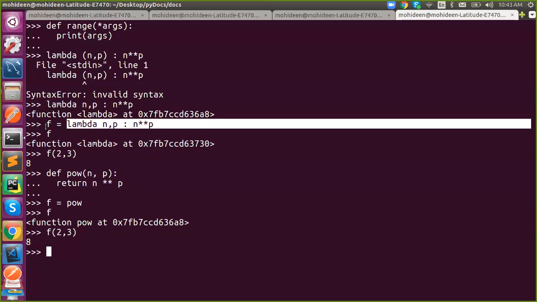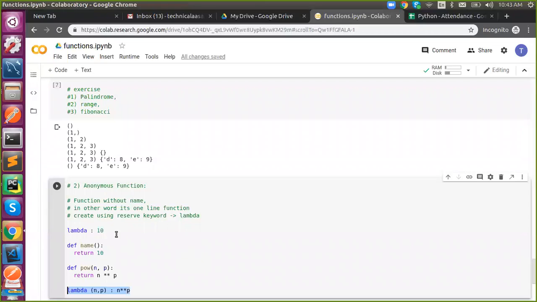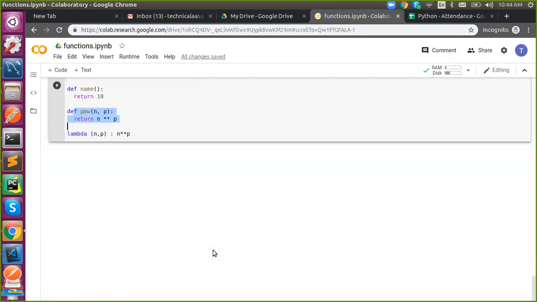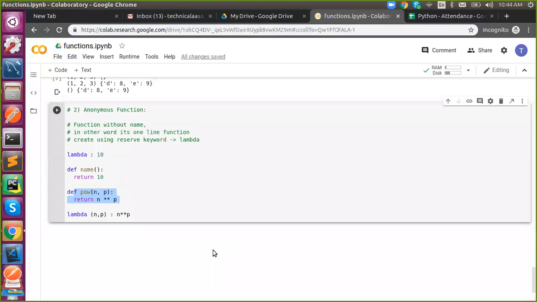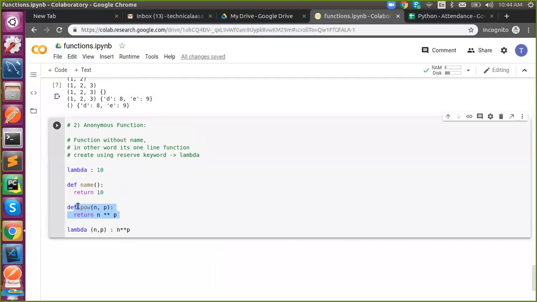So what is the purpose of a function? The reusability, right? So it will actually avoid your redundant code. Consider this is a Python file, and I'm not going to repeat this power function anywhere else. Why are we creating a function? If I use this logic in any part of my file, there we can convert that block of code into a function. That is a use case of a function. But if I'm not going to use my logic anywhere else except this part, it means it is unwanted to create a function.